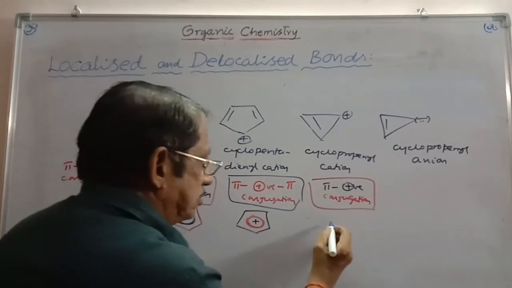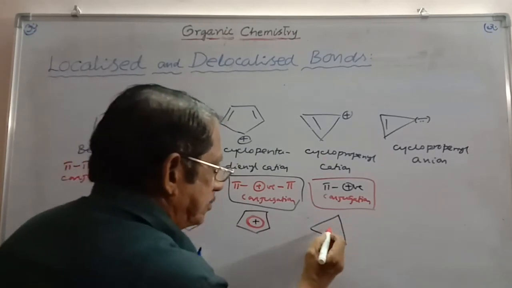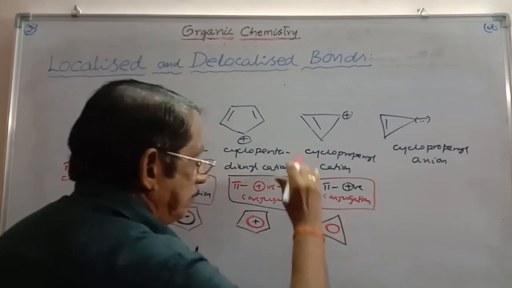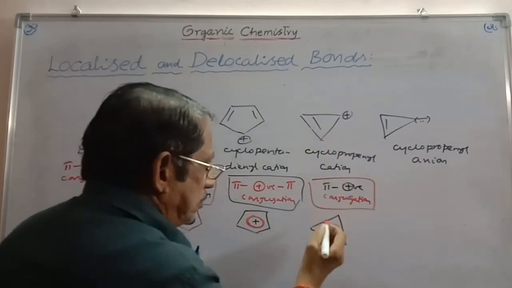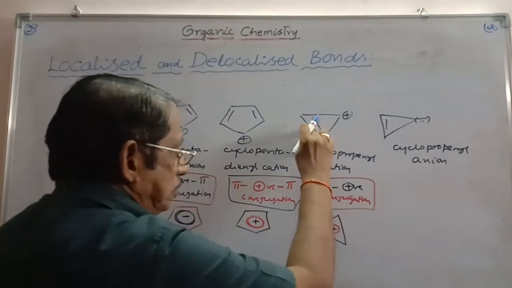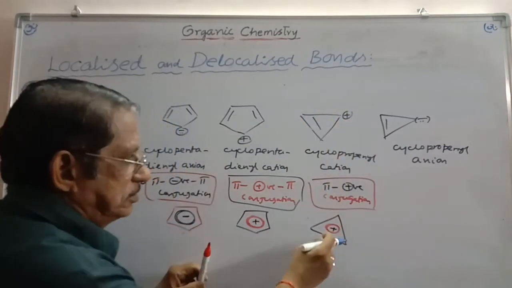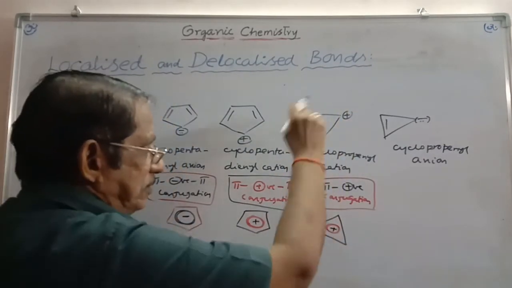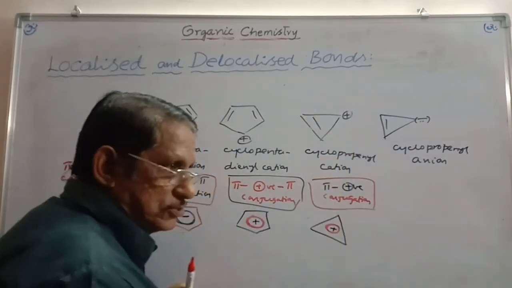So in this case, you can write the delocalized structure as a dotted ring in the cyclopropane. This is cyclopropyl cation. Positive charge is delocalized on all the 3 carbons. The pi electron cloud is delocalizing, and the positive charge is also delocalizing. This is the way to write the hybrid for all the resonance structures. Here you can write 2 more resonance structures.